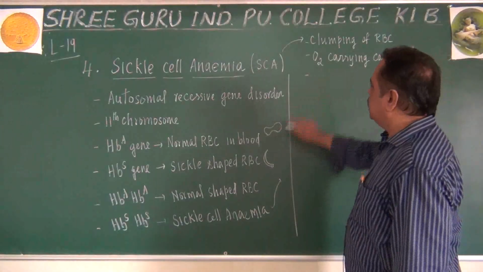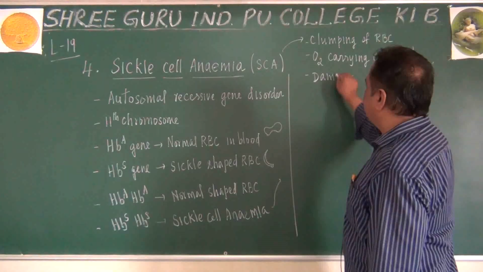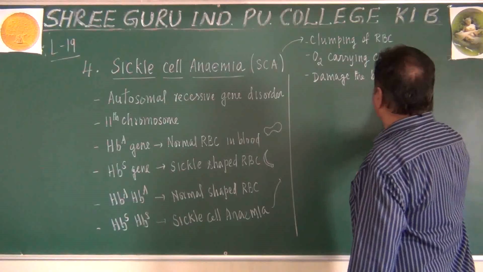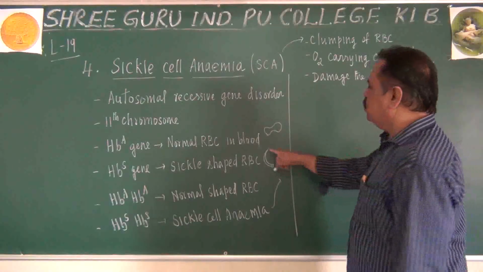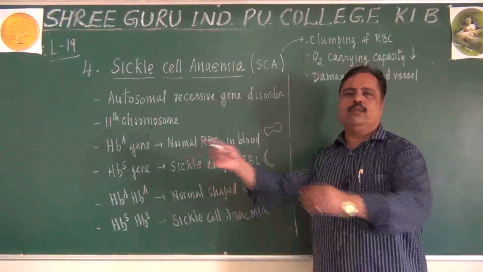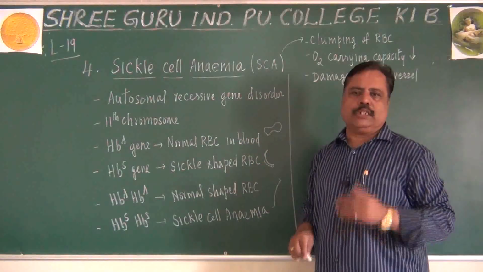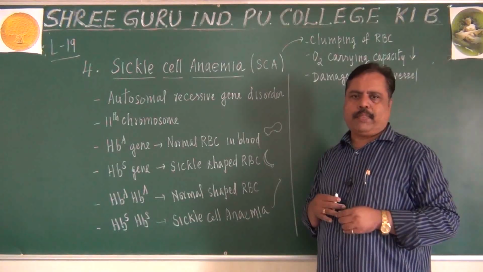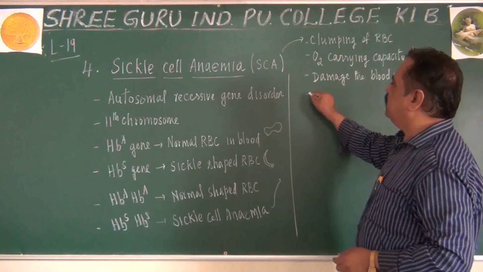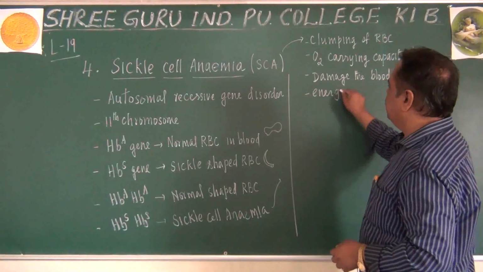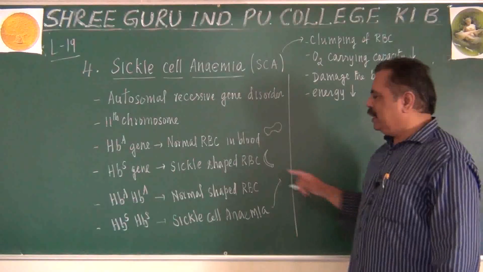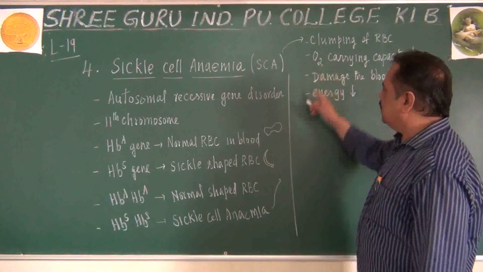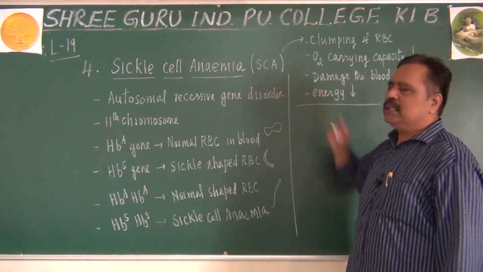The third defect is that they may damage the blood vessel also. How will they damage the blood vessel? Due to their hook-shaped structure, they will adhere to the inner surface of the blood vessel. That will result in damage. And the person will also suffer from lack of energy. The energy level will decrease because oxygen is not supplied. Hypoxia can develop. These are the problems caused due to sickle cell anemia.